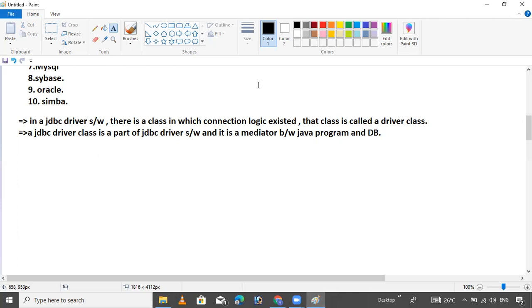The specification contains the description of the classes and interfaces, so any developer can open the specification and easily understand all these things.